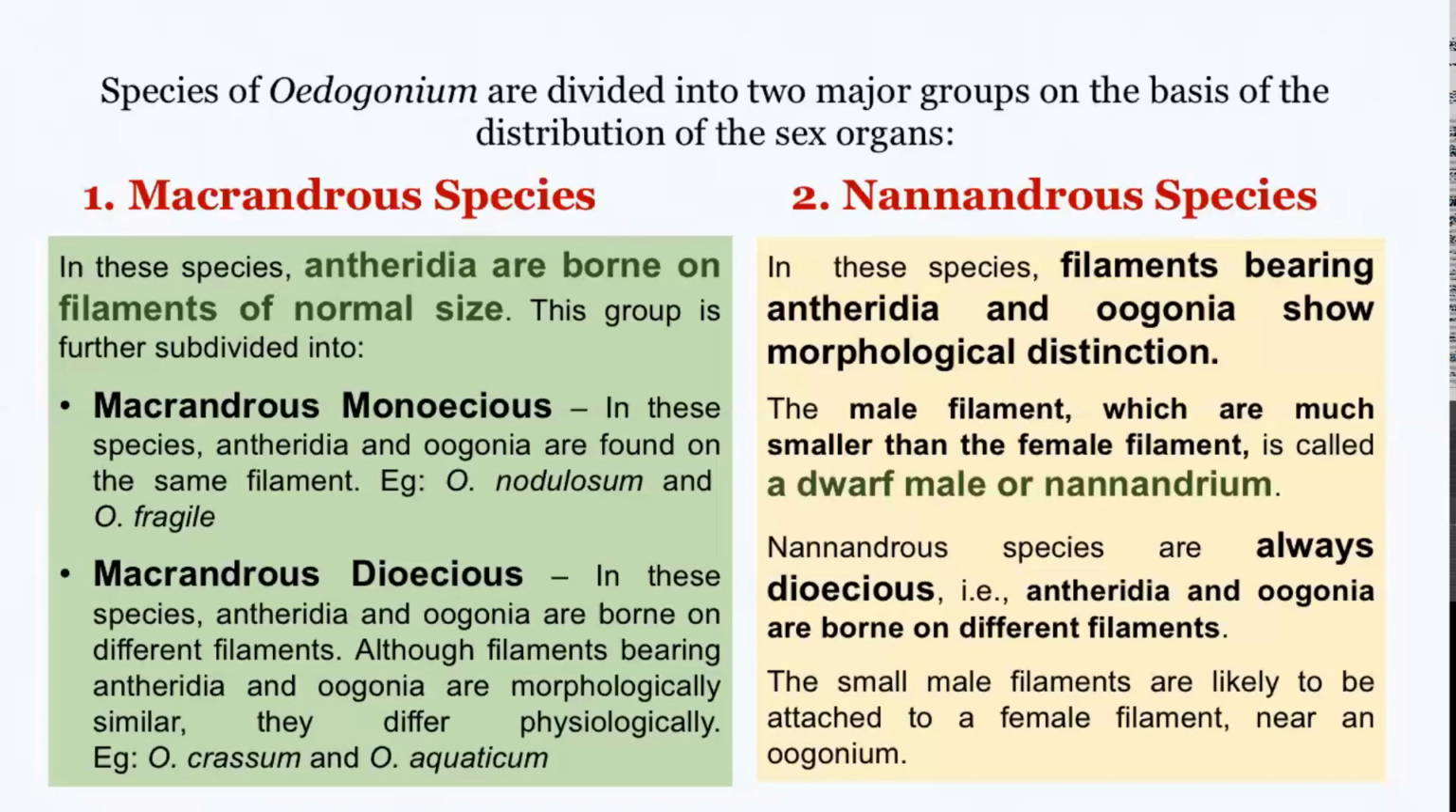Coming on to the nannandrous type, here antheridia and oogonia are born on filaments which show distinct morphological characteristics. The male filament which carries the antheridia is way smaller than the female filament and is known as the dwarf male or the nannandrium. And in this type, it is always dioecious because antheridia and oogonia are born on different filaments.